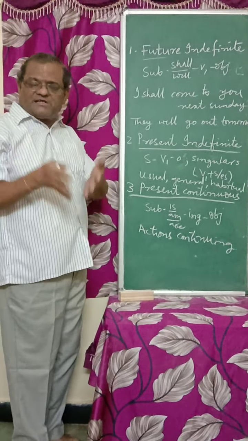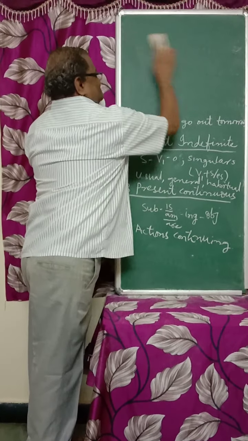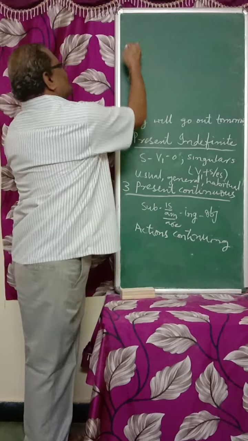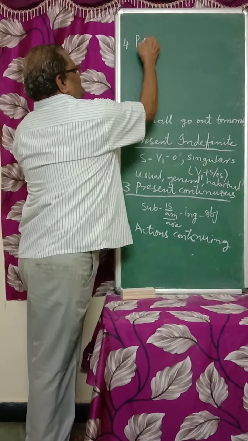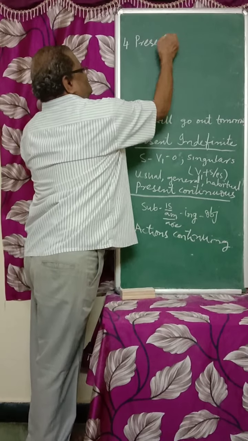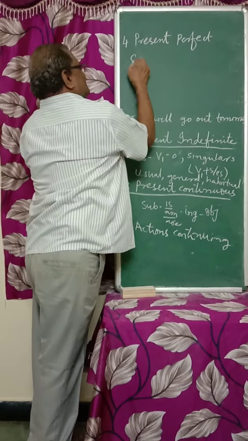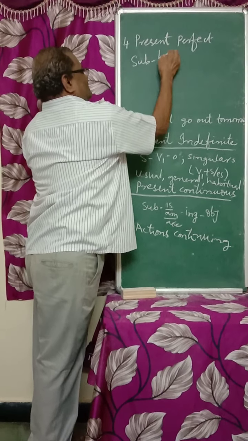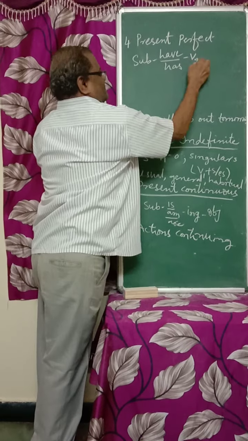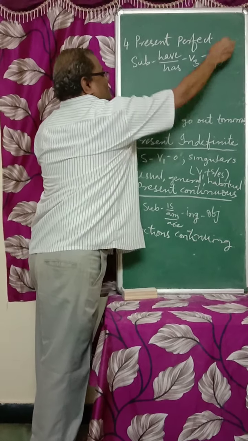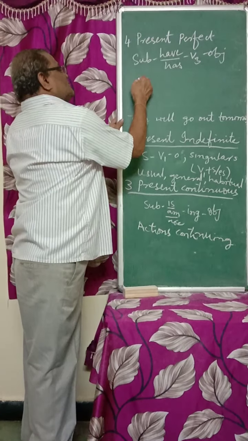Next, fourth. Present perfect. This is used for the actions just before completed.